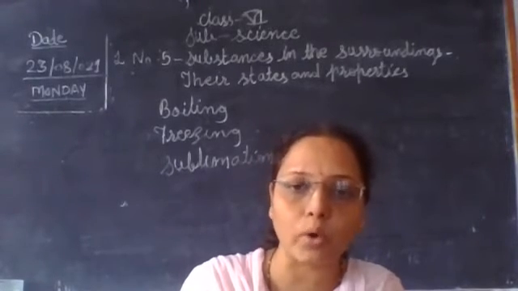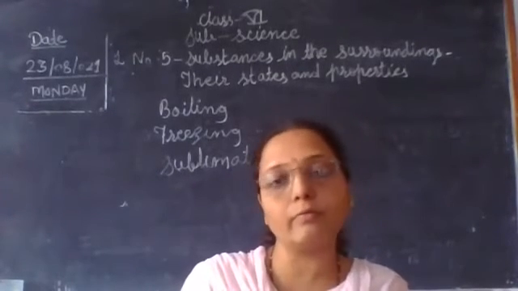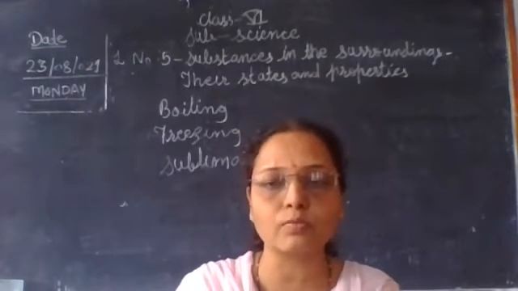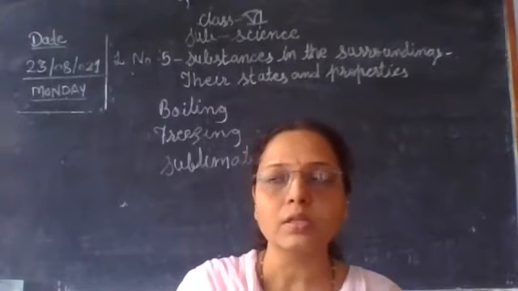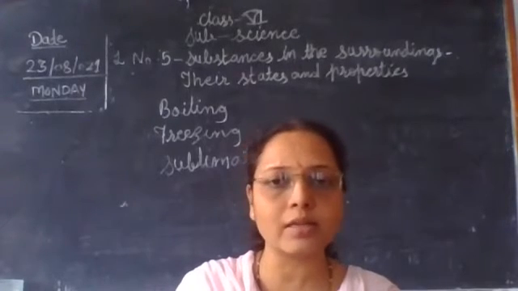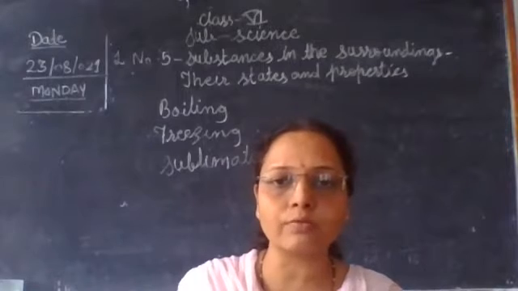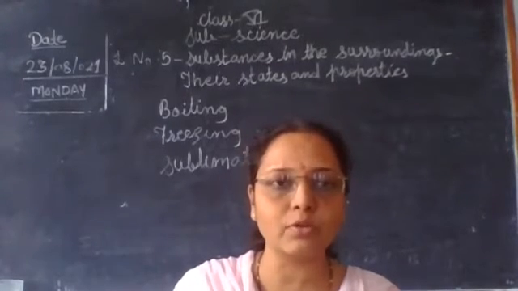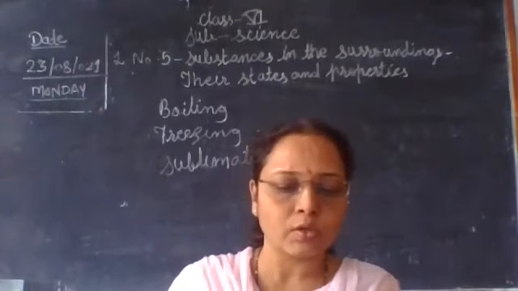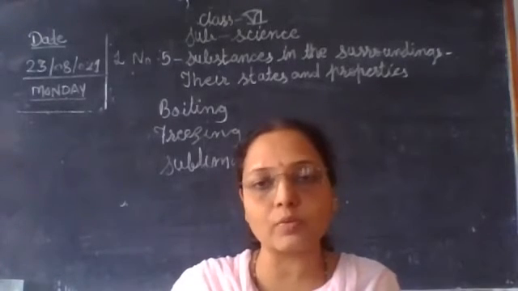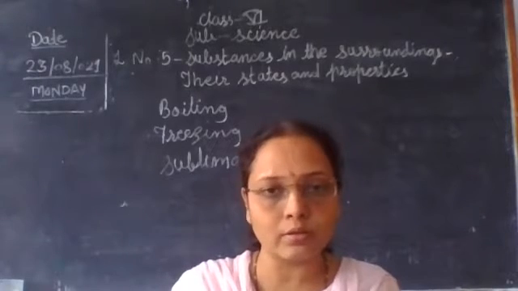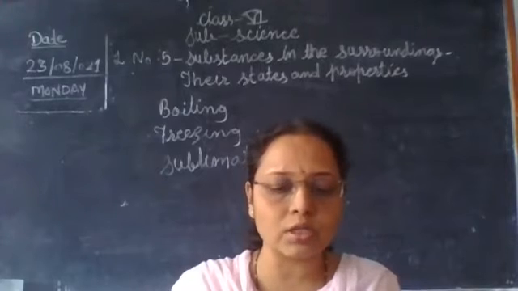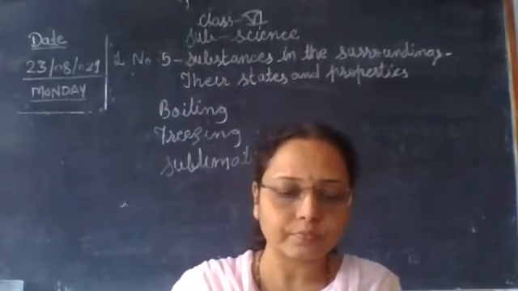What is meant by boiling? What happens when water is continuously evaporating? You know, evaporation means water gets evaporated due to the heat of the sun. For example, when water falls on the floor, it evaporates and disappears after some time. So water spilled on the floor dries up slowly on its own. Okay, so that we have seen already. This evaporation occurs from the surface of the water.